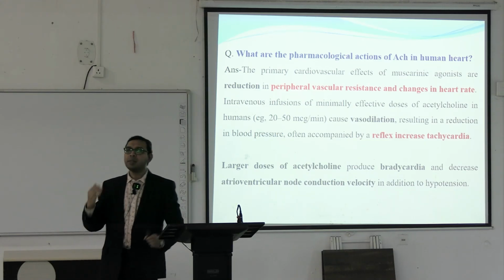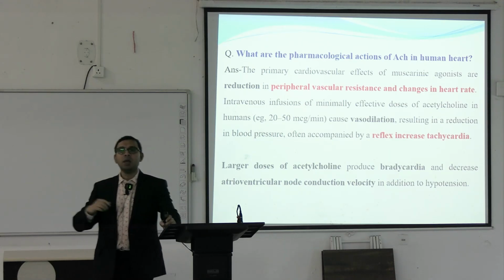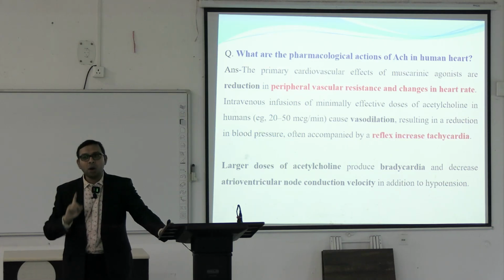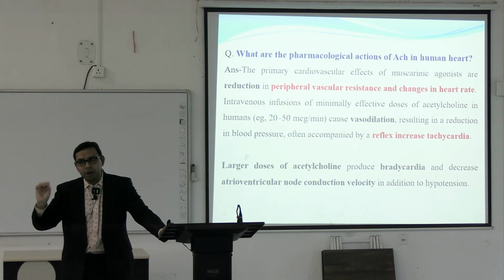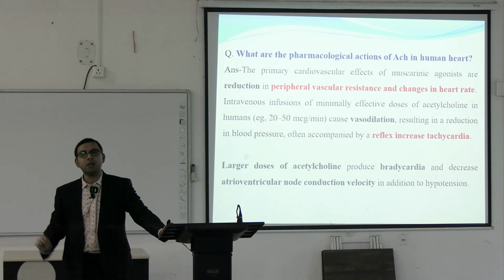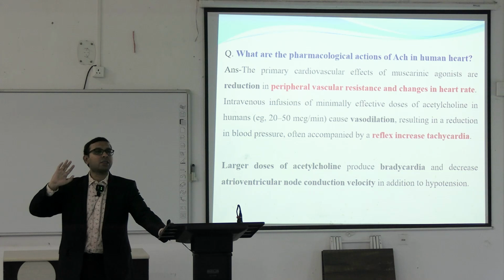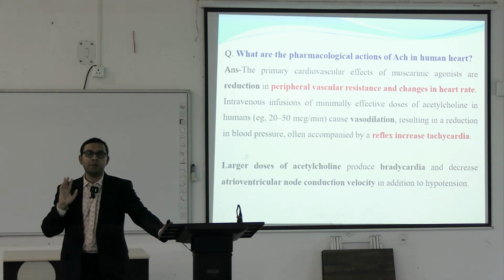But when acetylcholine is given for a long period of time or with a very high dose, that also blocks the M2 receptors in the heart. And already we have seen that the M2 receptor is present in the SA node, the AV node, the atria, and the ventricle. In all of these cases, it decreases the contraction and decreases the impulse. So ultimately all this leads to bradycardia. So it is clear.